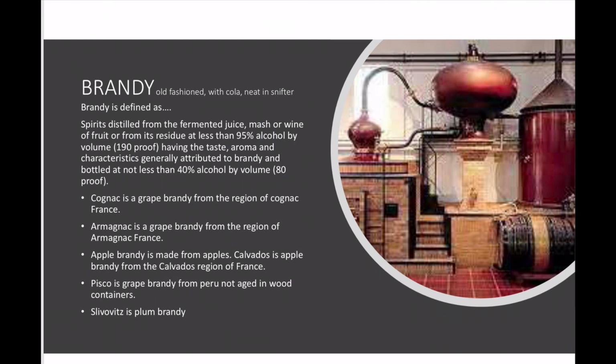Some of the types of brandy: Cognac is a grape brandy from the region of Cognac, France. Armagnac is a grape brandy from the region of Armagnac, France. Apple brandy is made from apples. Calvados is apple brandy from the Calvados region of France, which is in Normandy. Pisco is a grape brandy from Peru that is not aged in wood containers. Slivovitz is a plum brandy, also a very commonly consumed form of brandy around the world.